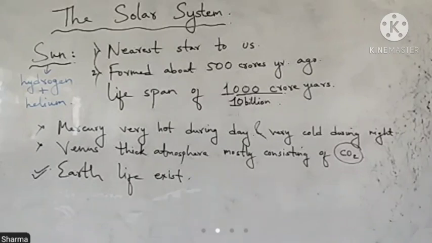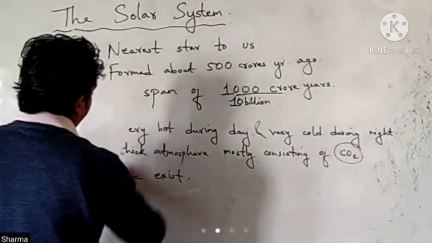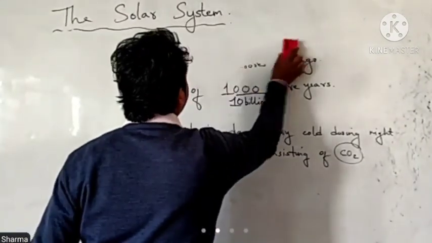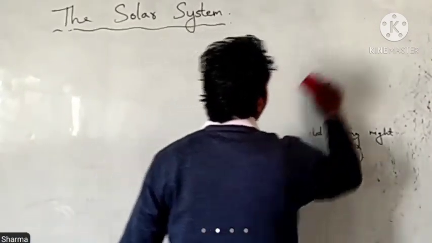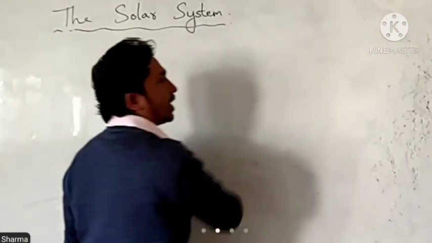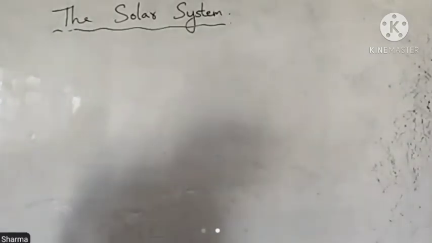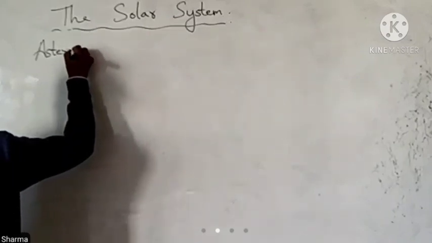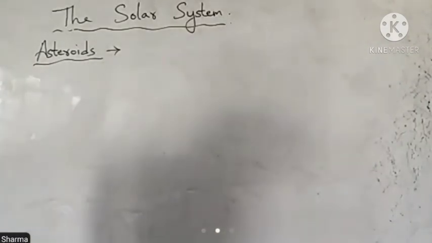What do you mean by asteroids? Asteroids are celestial bodies which are mostly found between the terrestrial planets and the gaseous planets.